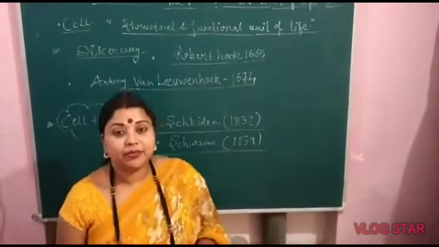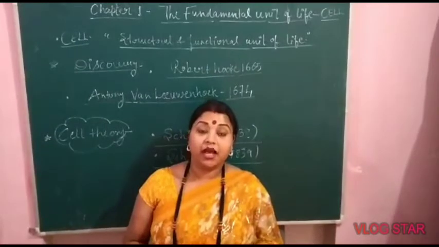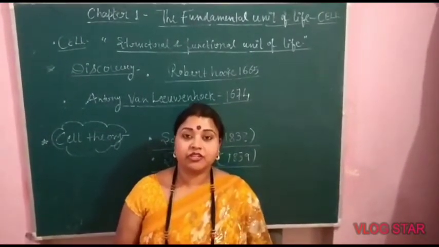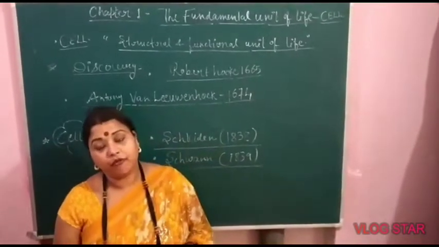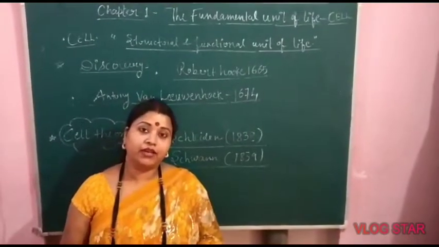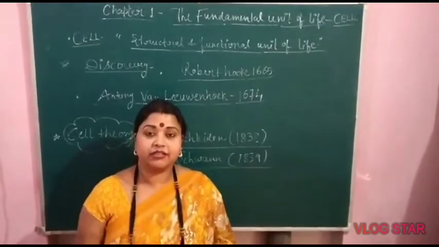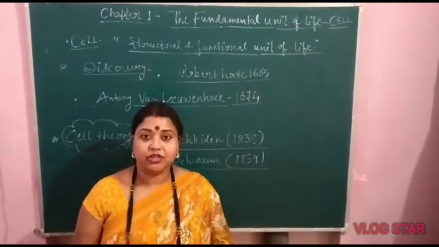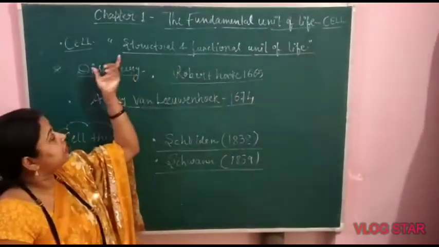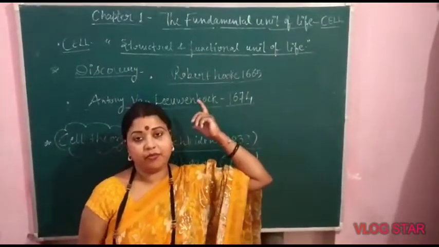As a building is made up of small bricks, similarly all living organisms like plants and animals are also made up of cells. So we can say that cell is the structural unit of life, and cell also performs some specific functions which are essential for the survival of life, like nutrition, digestion, respiration, excretion, reproduction, etc. So cell is the functional unit of life. This is the main definition. Cell is the structural and functional unit of life. I hope you all understand.